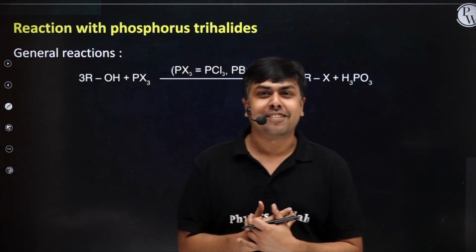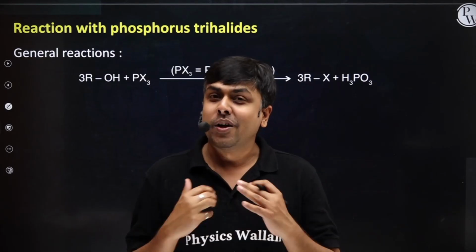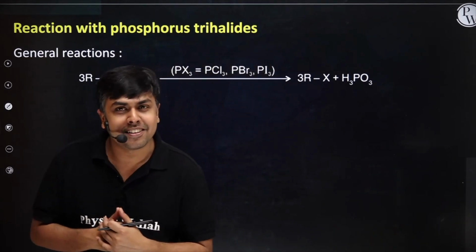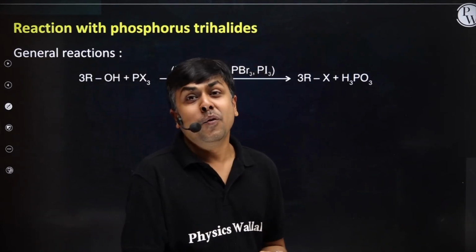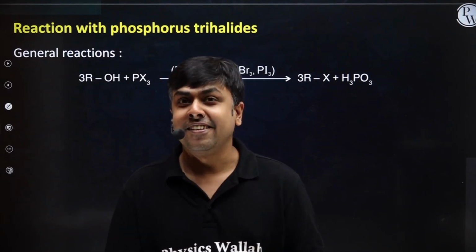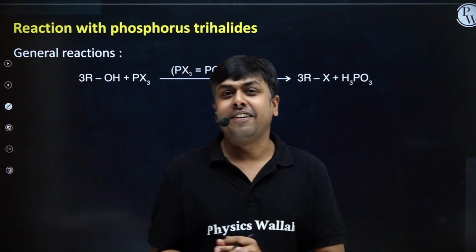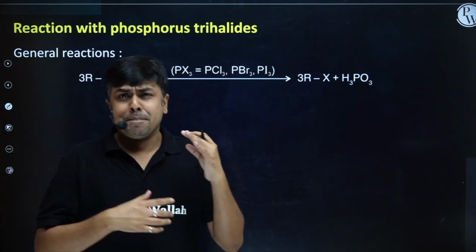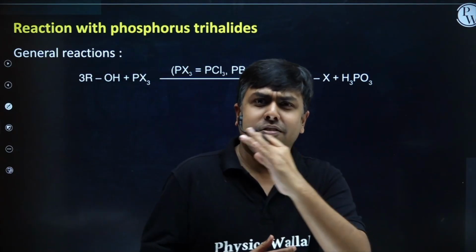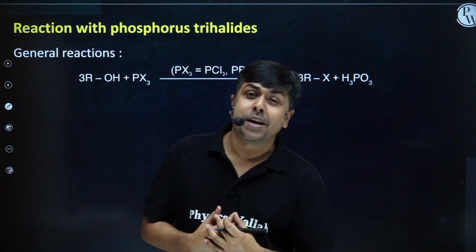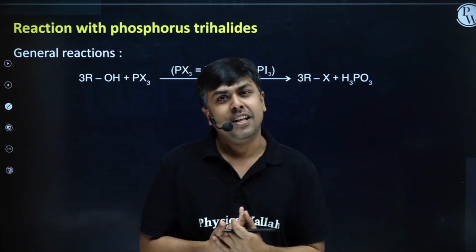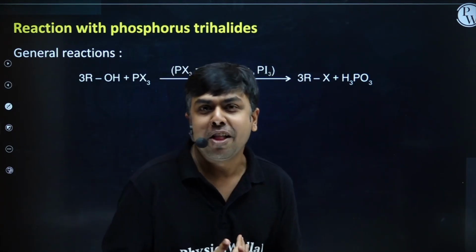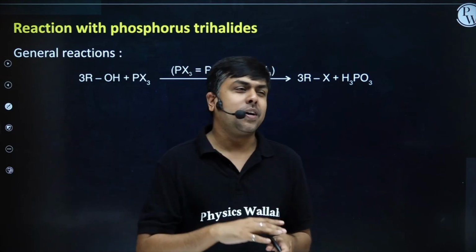Moving to the next reaction of alcohol, where once again we will have RO bond cleavage, reaction of alcohol with halogenating reagents. And these halogenating reagents are PX3, PX5, SOCl2, SOCl2 in the presence of pyridine. We will discuss all these halogenating reagents one by one.